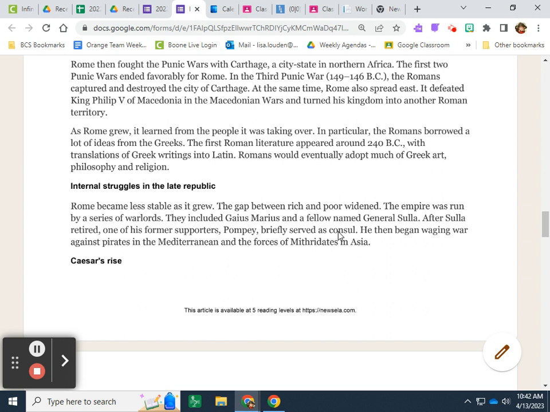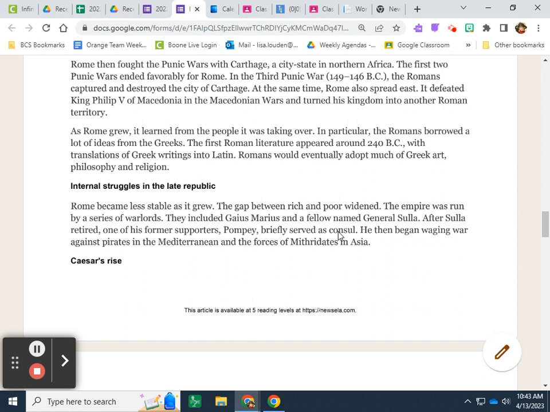The first Roman literature appeared around 240 BC, with translations of Greek writings into Latin. Romans would eventually adopt much of Greek art, philosophy, and religion. Internal struggles in the late Republic.